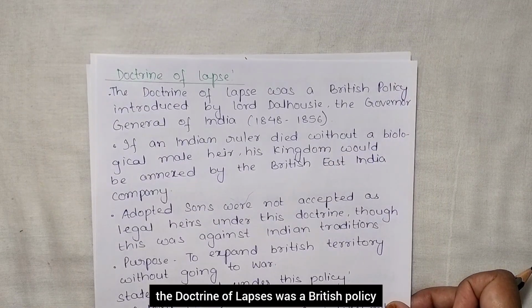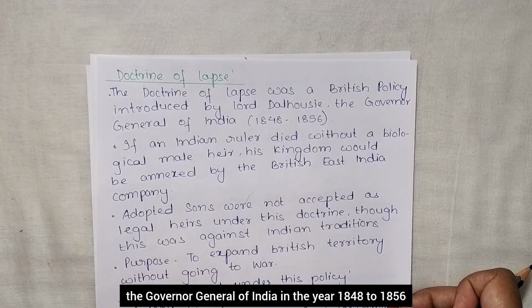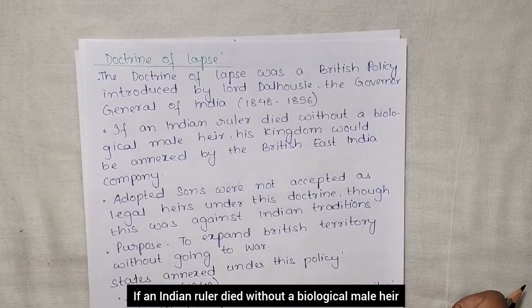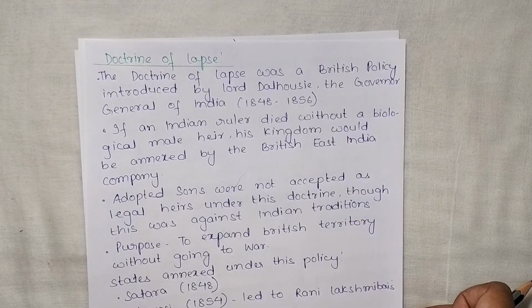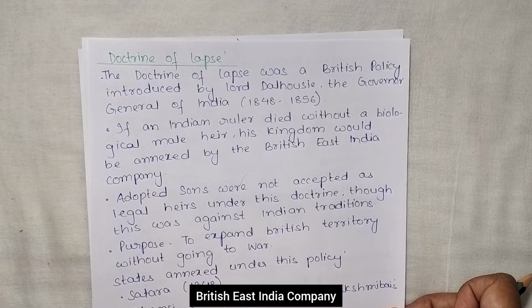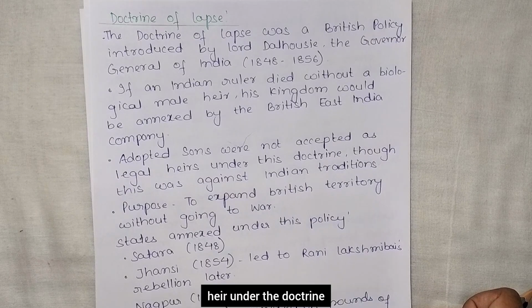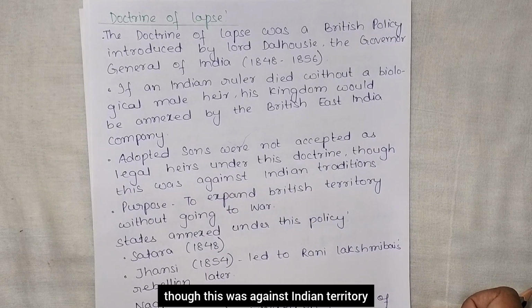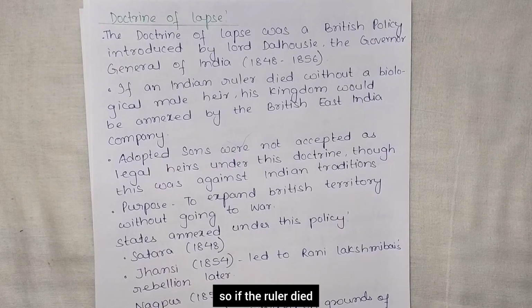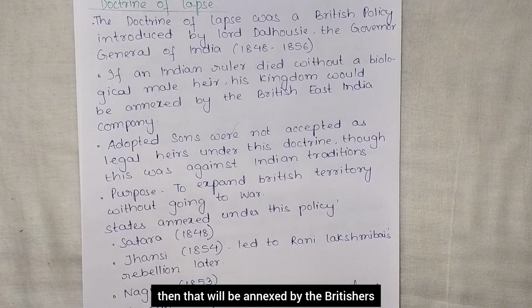The doctrine of lapse was a British policy introduced by Lord Dalhousie, the Governor General of India, in the years 1848 to 1856. If an Indian ruler died without a biological male heir, it means he doesn't have any son, then his kingdom would be annexed by the British East India Company. Adopted sons were not accepted as the legal heir under the doctrine, though this was against Indian tradition. It means a biological son should be there.